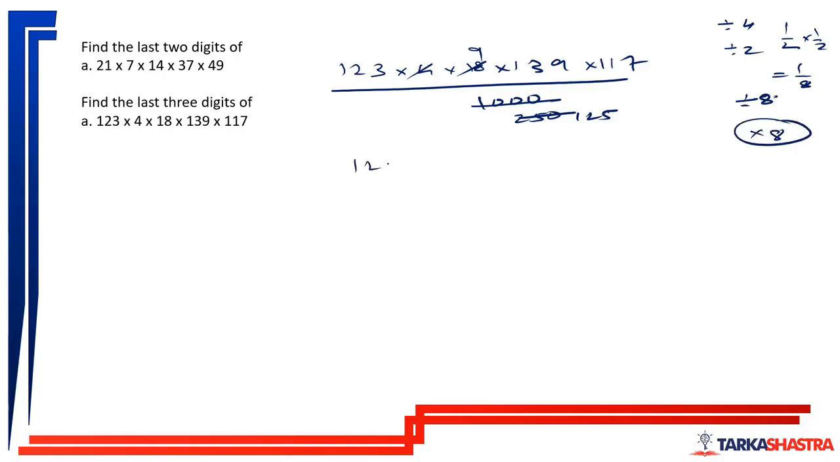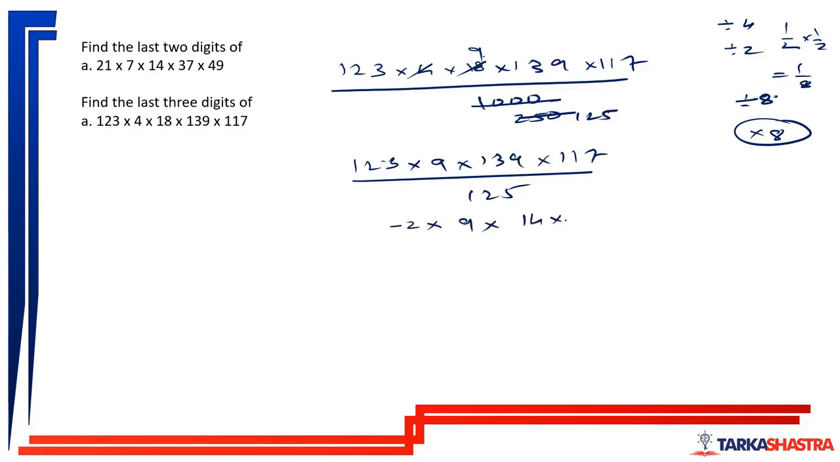So what I have now is 123 into 9 into 139 into 117 divided by 125. So 123 divided by 125, minus 2 is the remainder. 9 divided by 125, 9 is the remainder. 139 divided by 125, 14 is the remainder. 117 divided by 125, minus 8 will be the remainder. Minus minus plus. So this is how much? 72. Yes or no? 9 eights are 72.